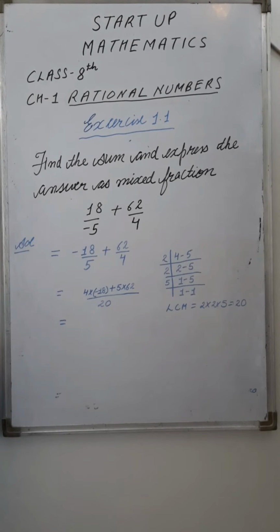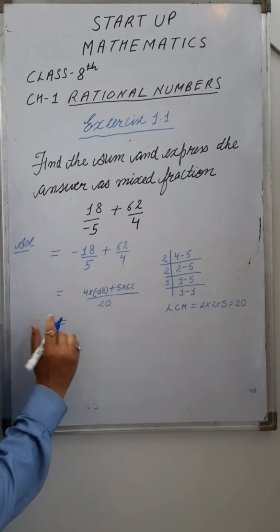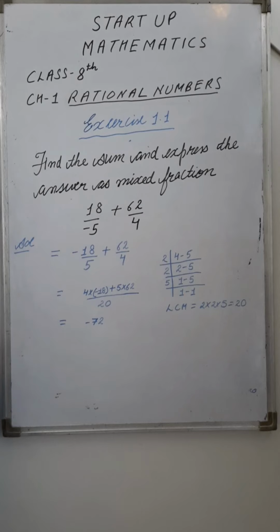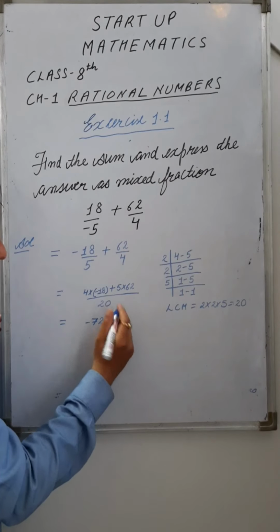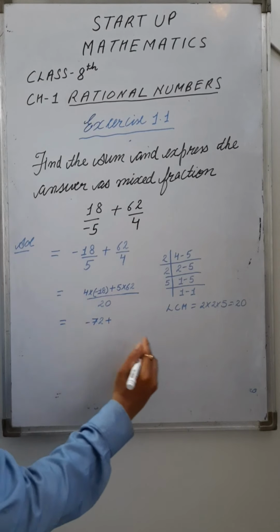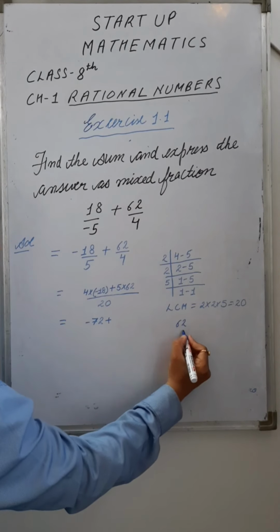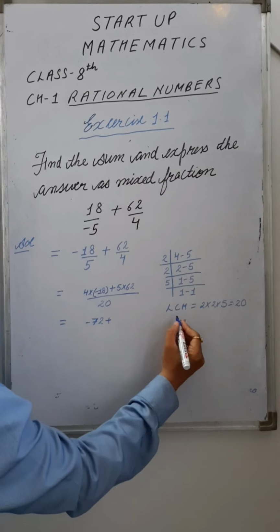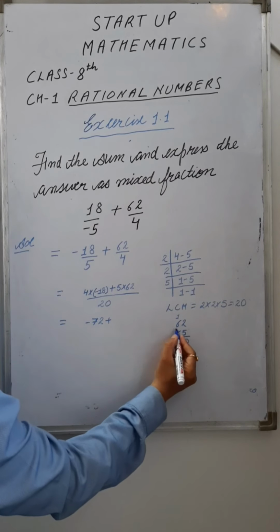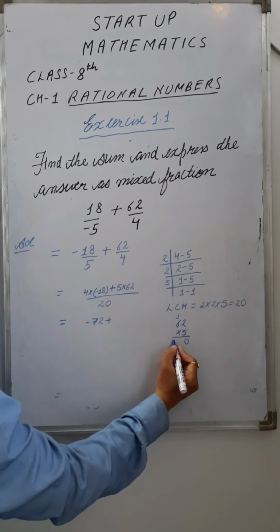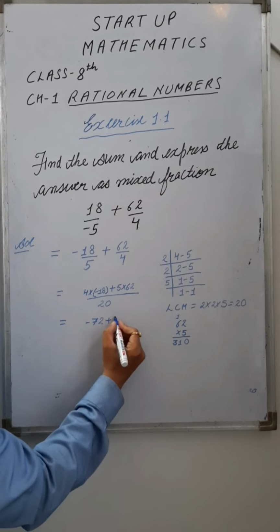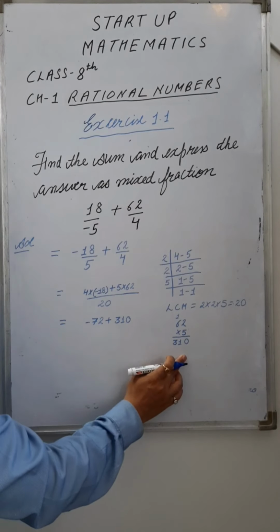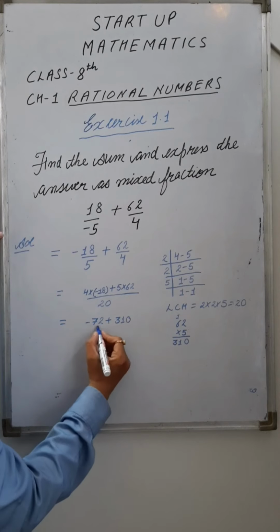Now solve the numerator. 4 multiply minus 18, the answer is minus 72. Plus, you have to multiply 5 with 62. 5 2s are 10, 1 is carryover. 5 6s are 30, 30 plus 1 is 31. The answer is 310. The product of 5 and 62 is 310. Right? And the denominator as it is.